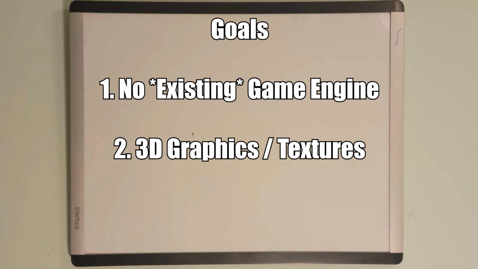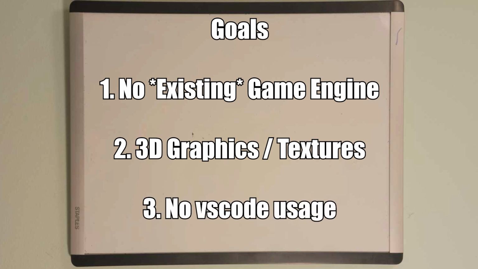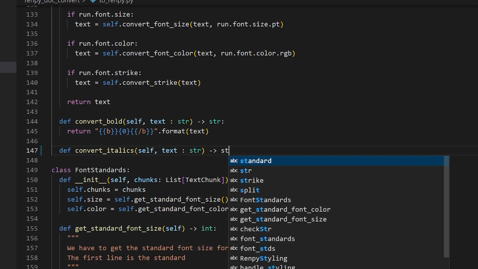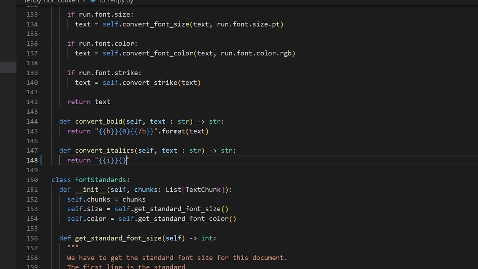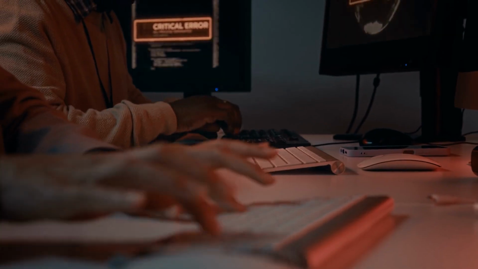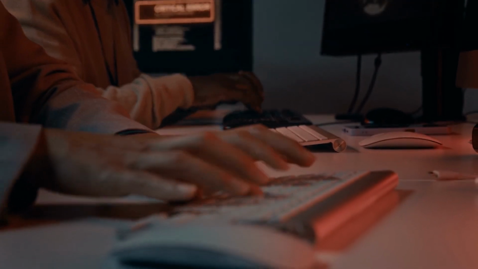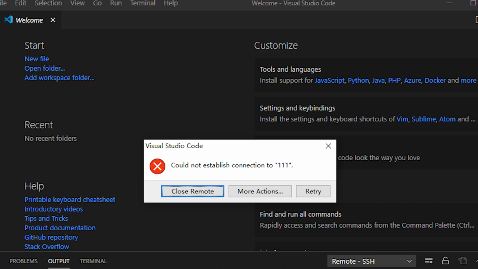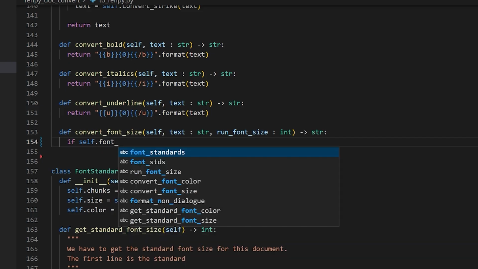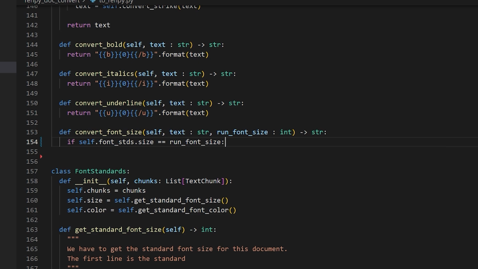The third goal is to develop this game in a code editor in NeoVim. I'm a prolific VS Code user, but I think it's time I diversify my use of code editors. I recently had an incident at work where the VS Code service didn't work and I couldn't SSH into a Linux box using VS Code, which definitely made me rethink my relationship with code editors.